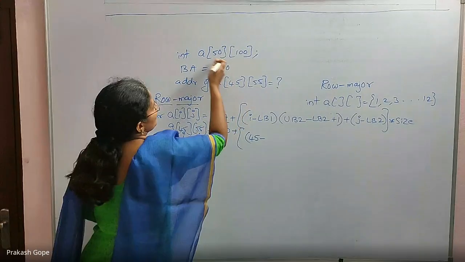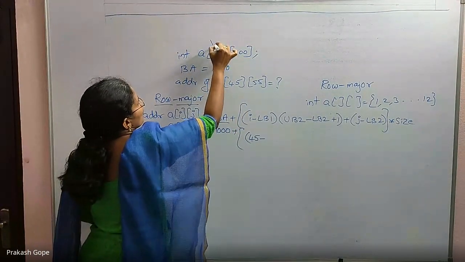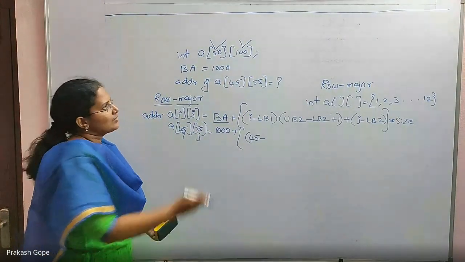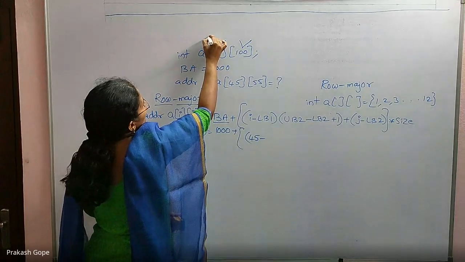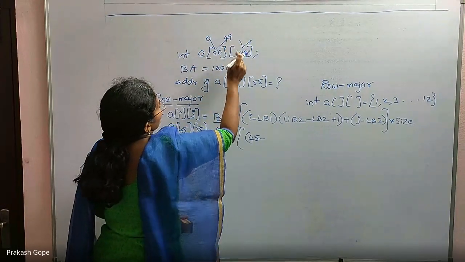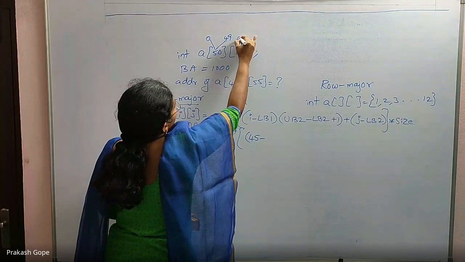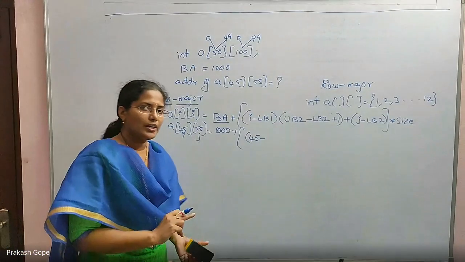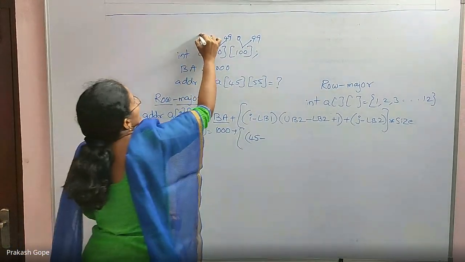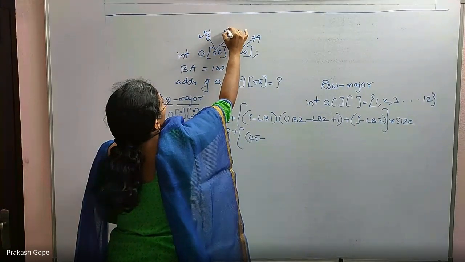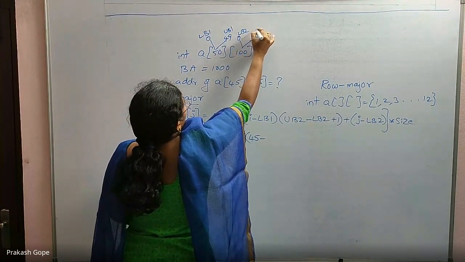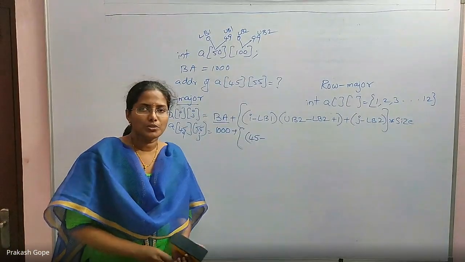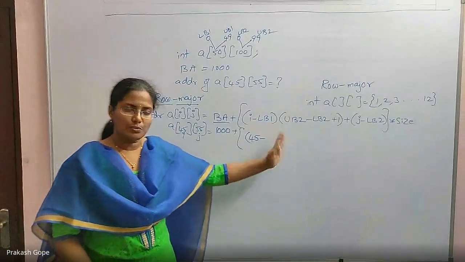As I declared in C programming, rows and columns both have starting and ending indexes, right? Because there are 50 rows, the row index starts from 0 and ends with 49. For columns, it is 0 to 99. These are the lower and upper indexes of rows and the lower and upper indexes of columns. This one is LB1, this is UB1, this is LB2, and this is UB2. For rows it is LB1, UB1; for columns, LB2, UB2. We just need to substitute.